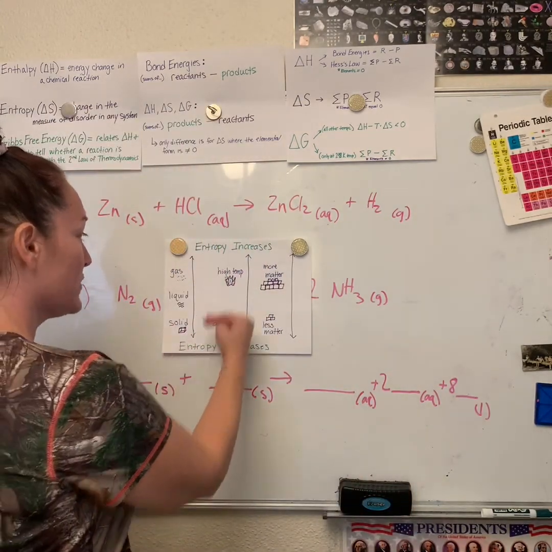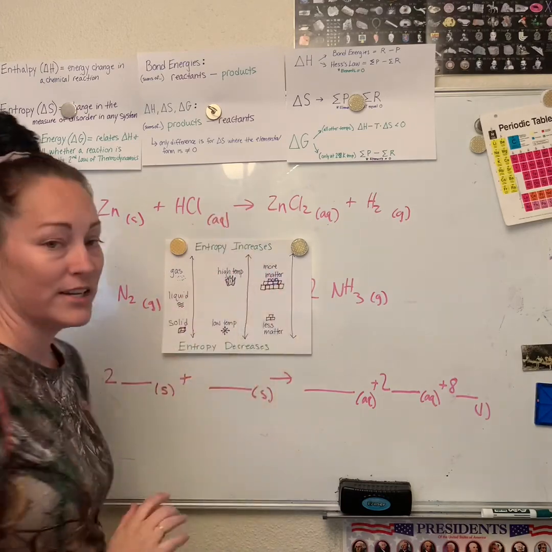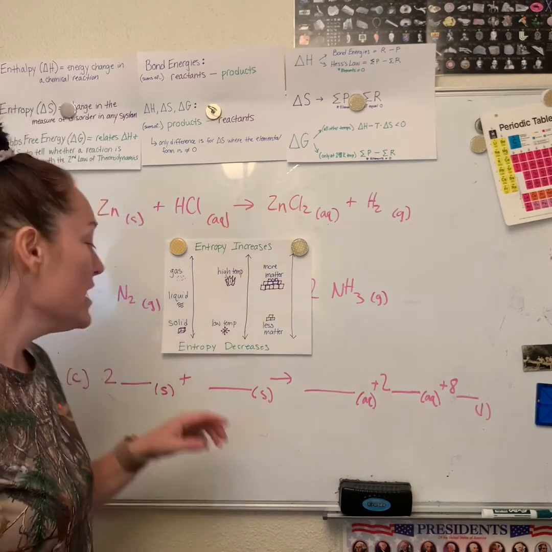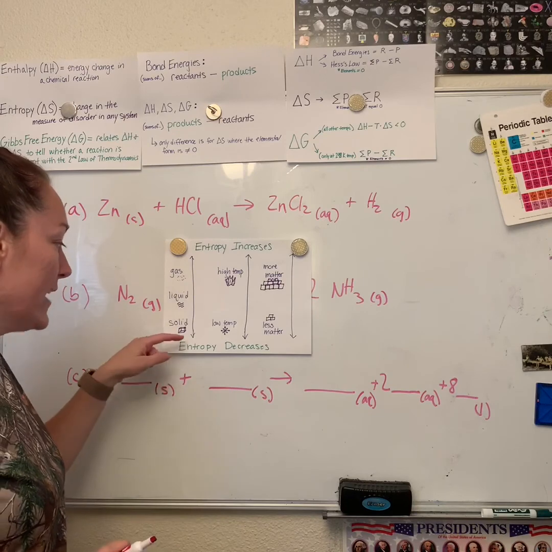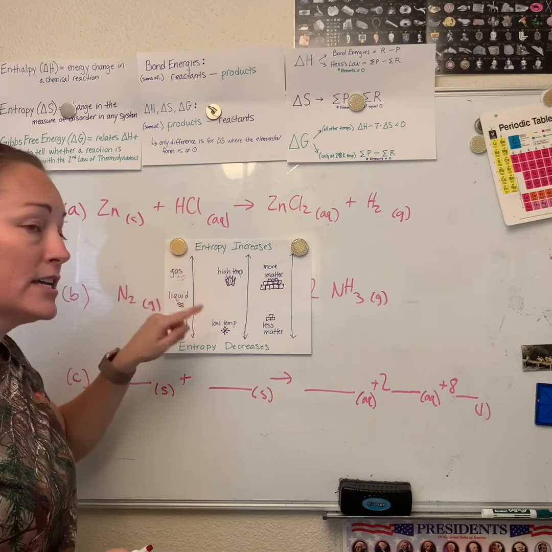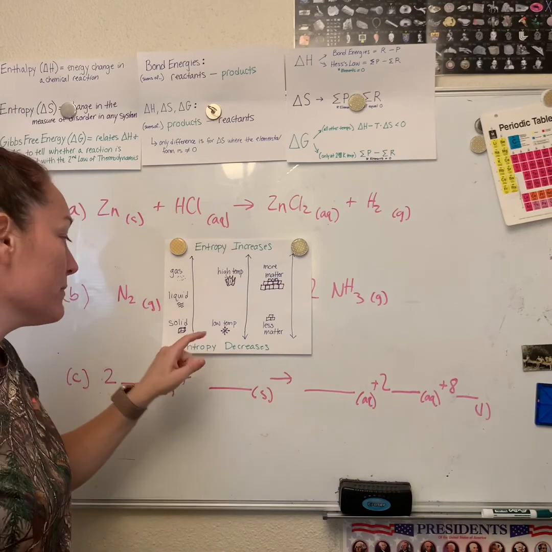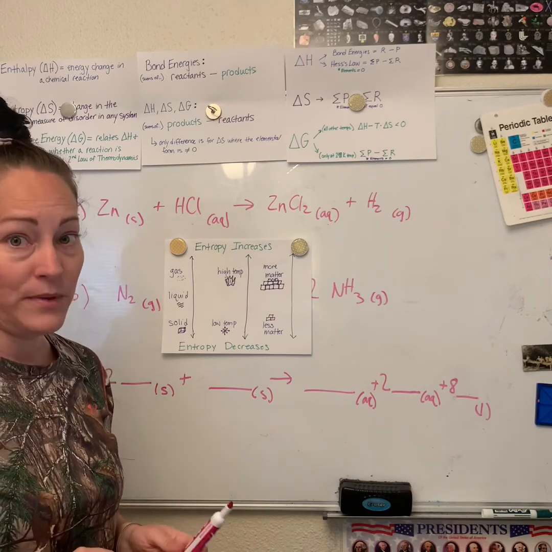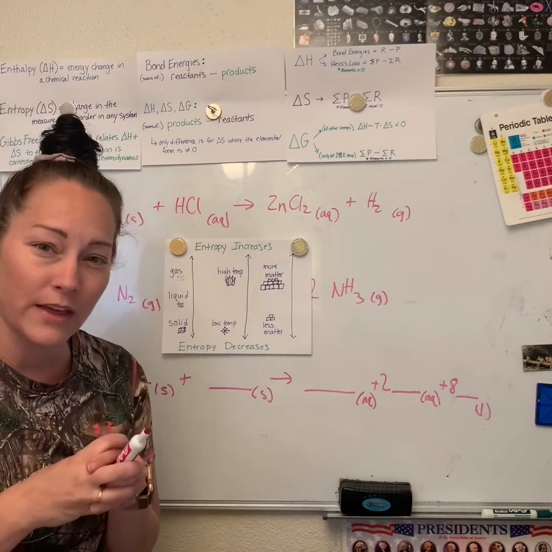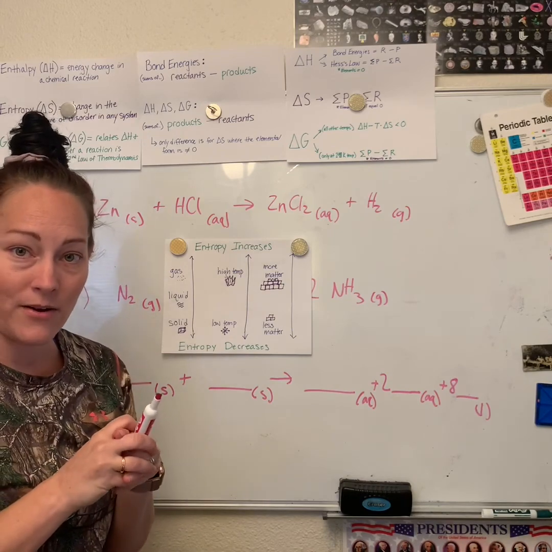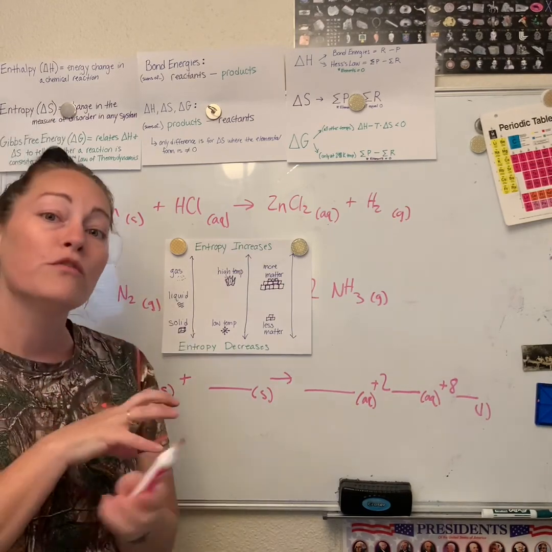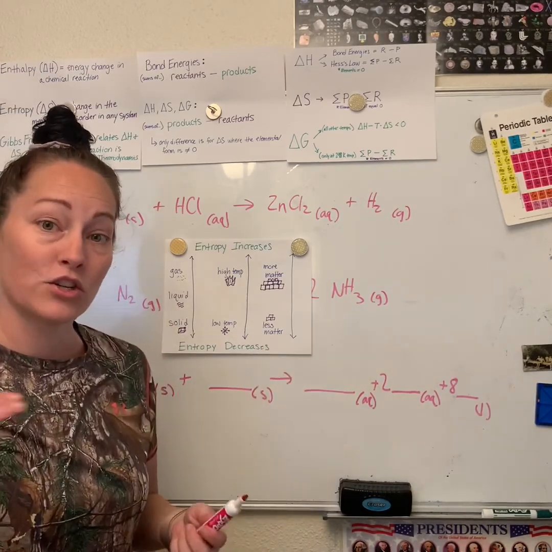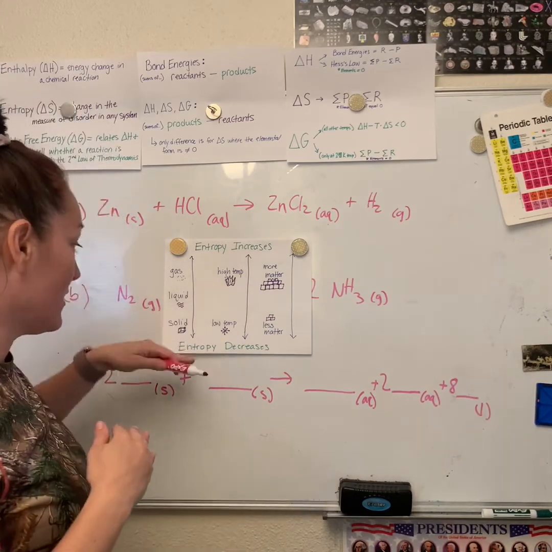As we go up in each one of these categories, entropy or disorder is going to increase. This will make sense as we talk through it. If I have a solid, liquid, and a gas, as I go from a solid up to a gas, disorder increases. This should make sense, because a solid state has the least amount of entropy or disorder. The molecules are really close together, they're vibrating, they can't get anywhere. As we go to a liquid, they're able to move about more. And as a gas, they're bouncing around everywhere because there's more energy as we go from a solid to a liquid to a gas.